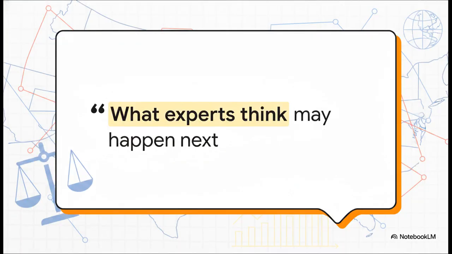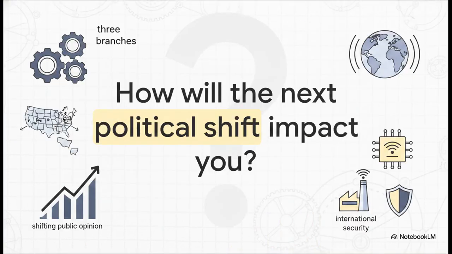So the crucial point here is that while we can map out this machinery perfectly, the future is never written in stone. Expert analysis isn't a crystal ball, it's a roadmap. Analysts are constantly watching the polling data, the pending court cases, and economic indicators to anticipate how the operators might steer this machine next, all based on those structural rules we've just laid out. Equipped with this framework, you can now look right past those noisy day-to-day headlines. You can actually see the gears turning, the branches, the states, the voters, and those huge global ripple effects.